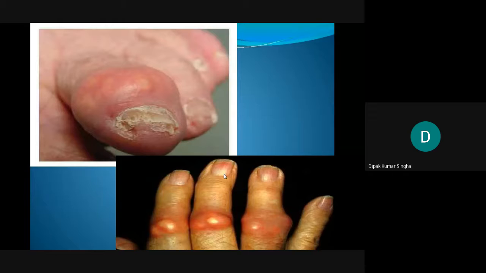you can see it. What are the problems in case of uric acid deposited, or in gout? Very painful.